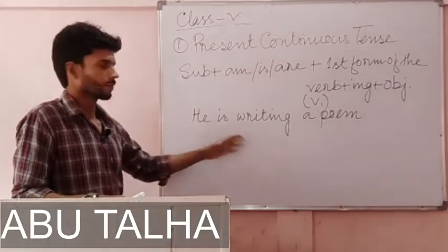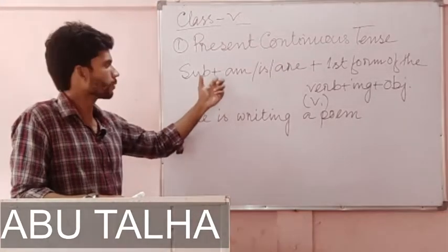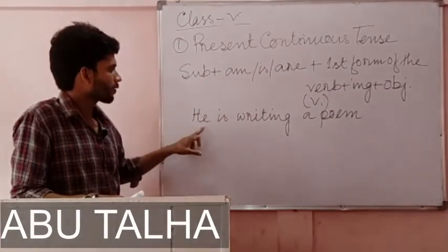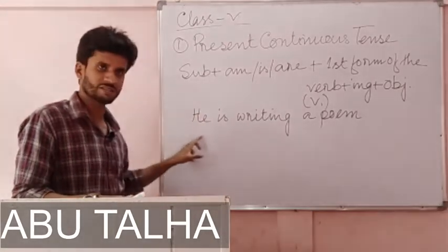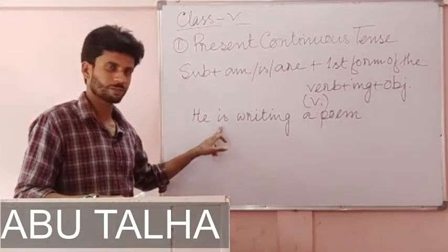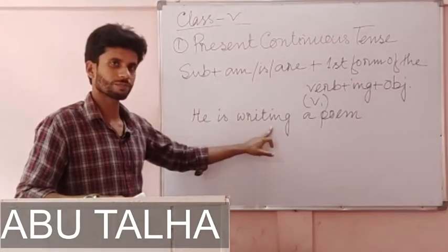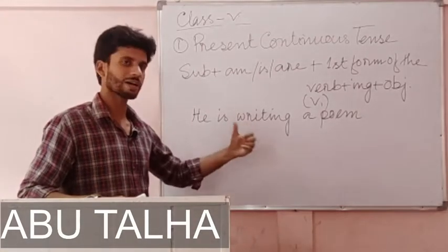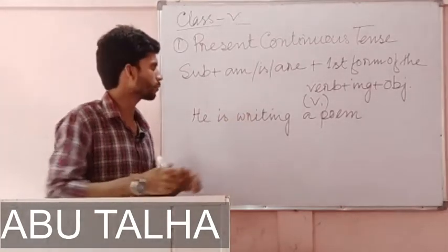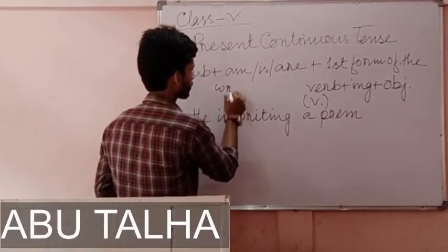And you see the formation that we wrote: because the subject is he, we have written is. He is, then writing. We have added ing to the verb write. The main verb here is write.